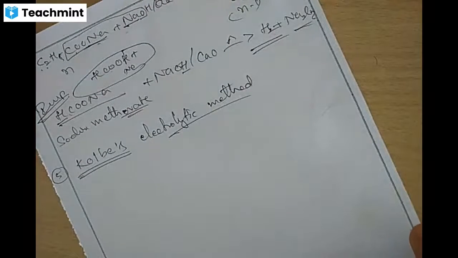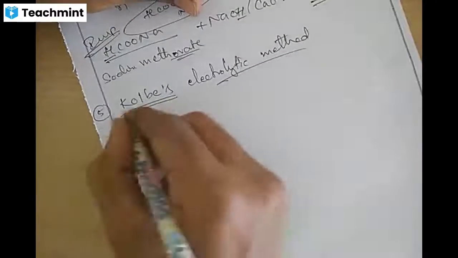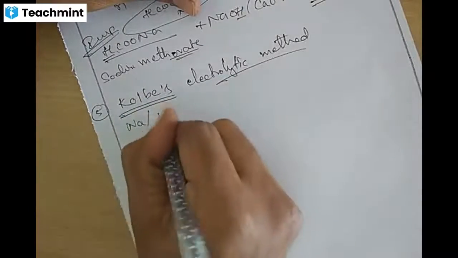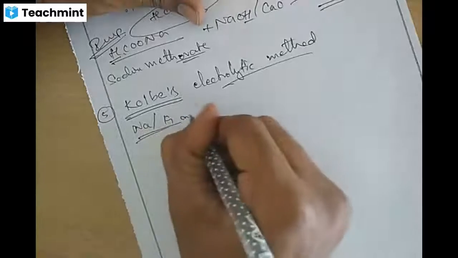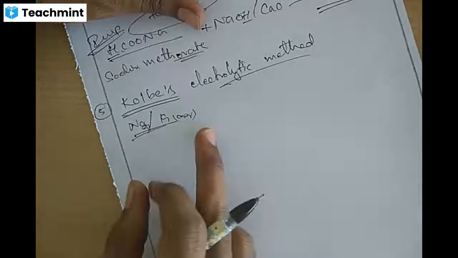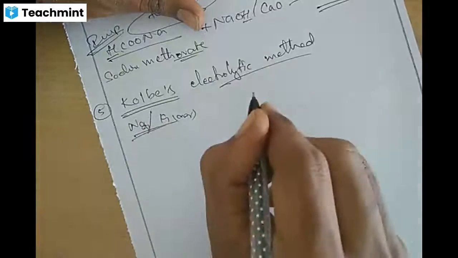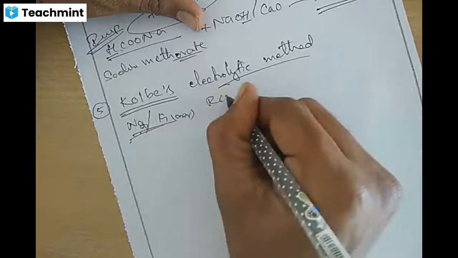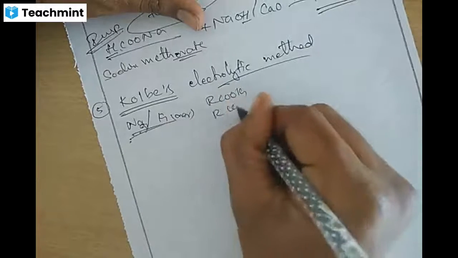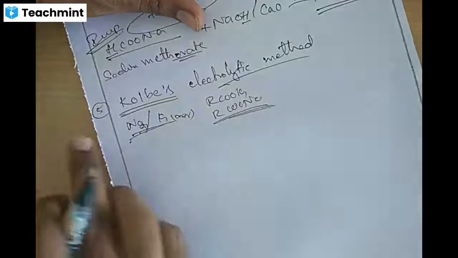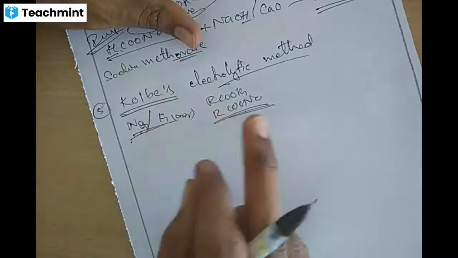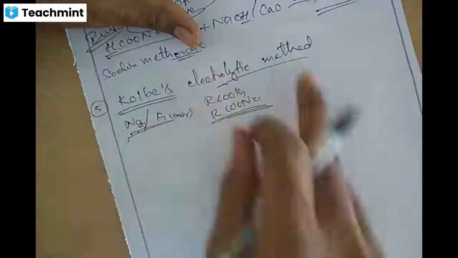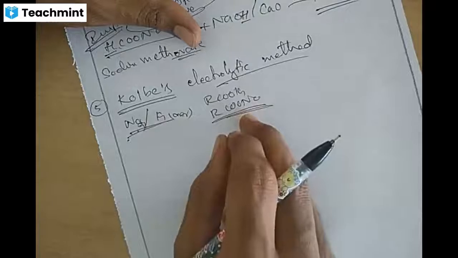Anodic cell reaction and cathodic cell reaction are the same. An aqueous solution of sodium or potassium salts of carboxylic acid, that means Na and K treated with carboxylic acid to form RCOOK or RCOONa, sodium or potassium salts of carboxylic acid, which dissolve in water.